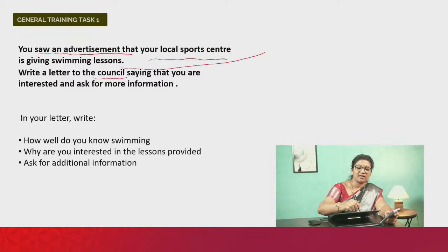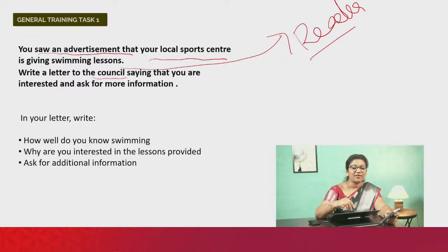So here the reader is the council. When we're writing a letter to the council, of course, it's not a family member, it's not a friend, so this isn't an informal letter. Is it a semi-formal letter? A semi-formal letter is when you are writing to somebody in power or authority, but you know each other.